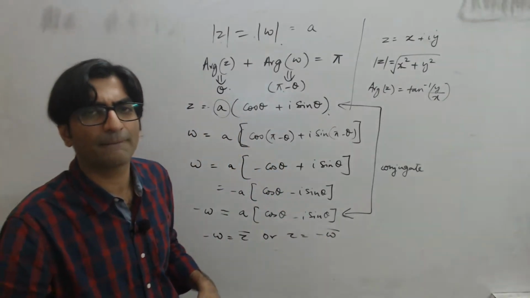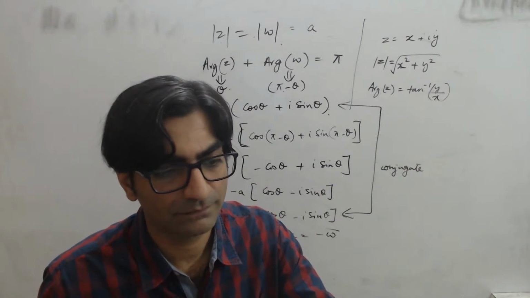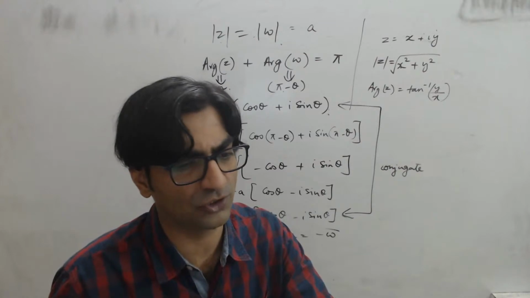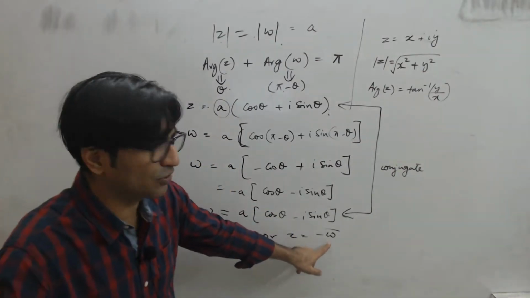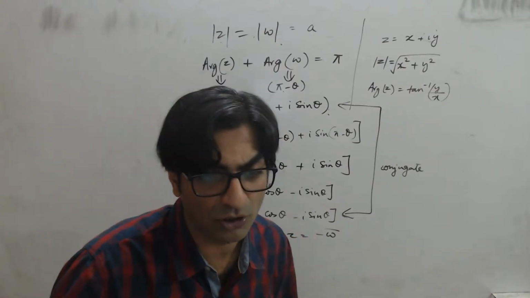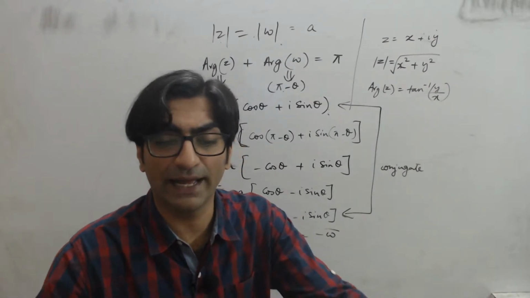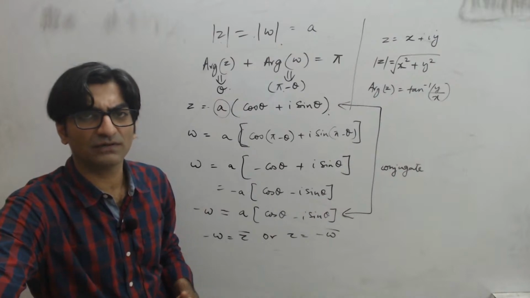So what should I mark here? I have option A as z equal to w. That's not true. Minus w, not true, because it'll be either minus w conjugate. Since the question asks me for z, I'll need to mark minus w conjugate. That's option D, right? I hope you guys are able to figure this out.